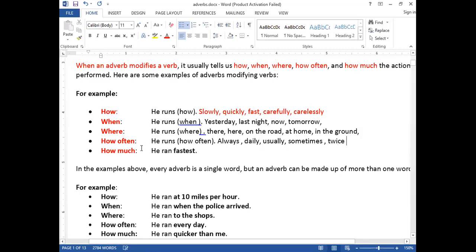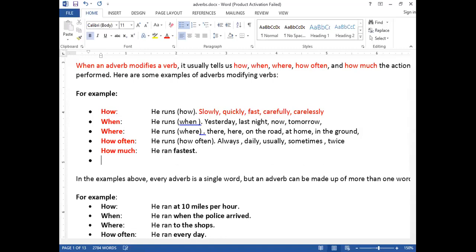Now, something that gives you answer for how much, again, that is called an adverb. He runs. How much does he run? He runs fastest. So fastest in this case is an adverb. Remember that after an adverb, we do not use a noun. If you use a noun after adverbs, it becomes an adjective.